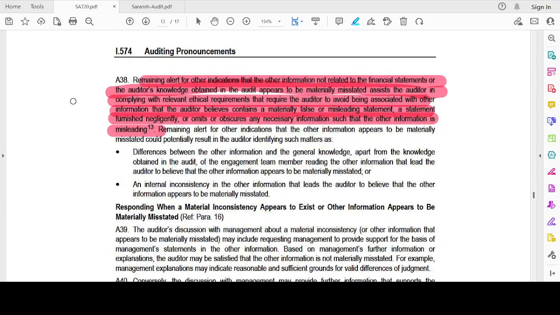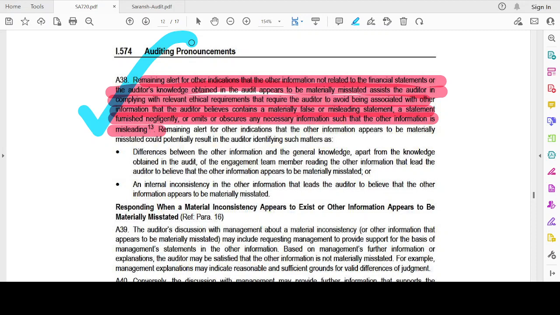Now, remaining alert for other indications that the other information, not related to the financial statements or the auditor's knowledge obtained in the audit, appears to be materially misstated assists the auditor in complying with the relevant ethical requirements that require the auditor to avoid being associated with the other information.